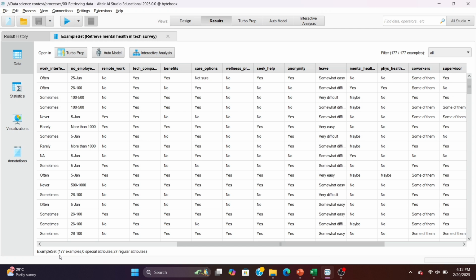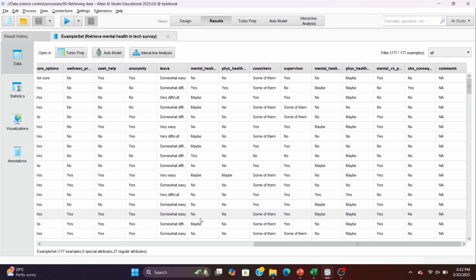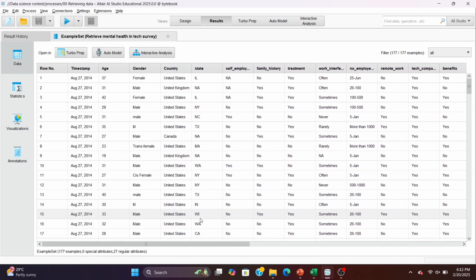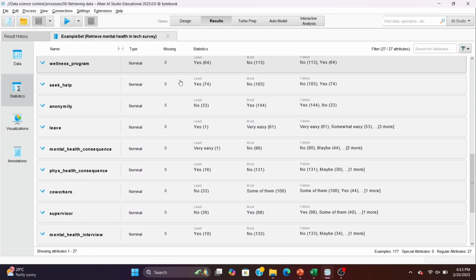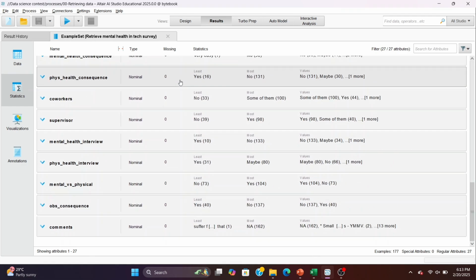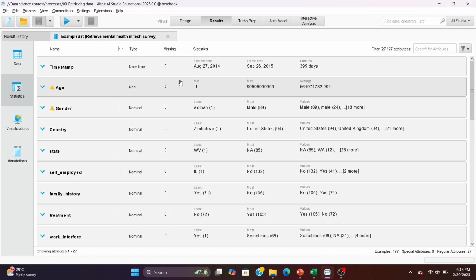Here we can see there are 177 examples, that is rows, and 27 attributes, that is columns. Let's go to the statistics now. Here we can check for missing values. Thankfully, our data does not contain any missing values, which is a very good thing. We can also see statistics such as the minimum and maximum for numerical attributes, least and most common values for nominal ones, and earliest and latest dates for date-time attributes.